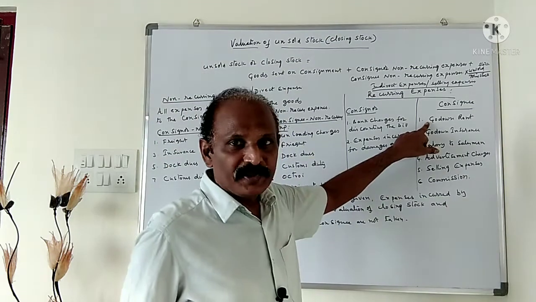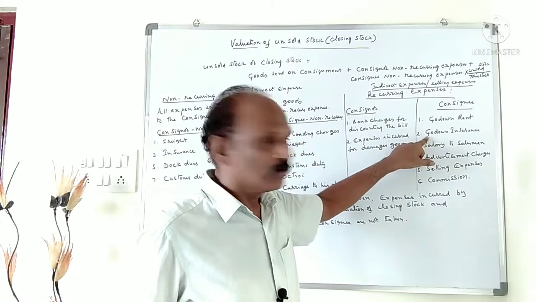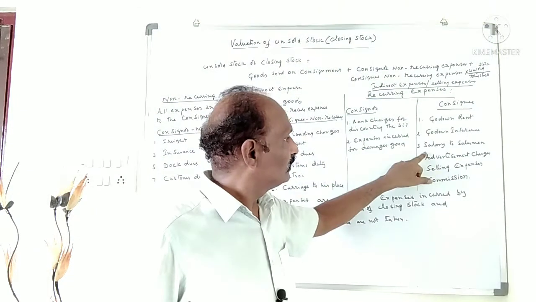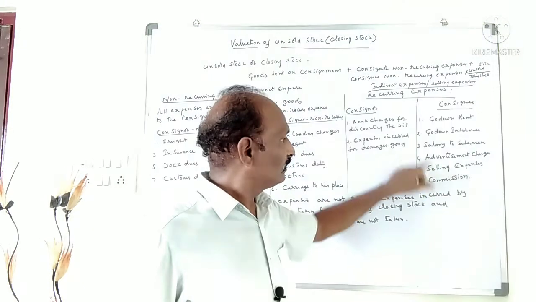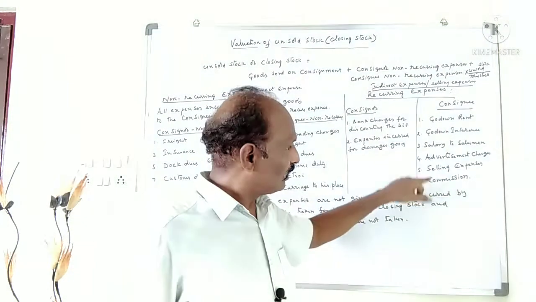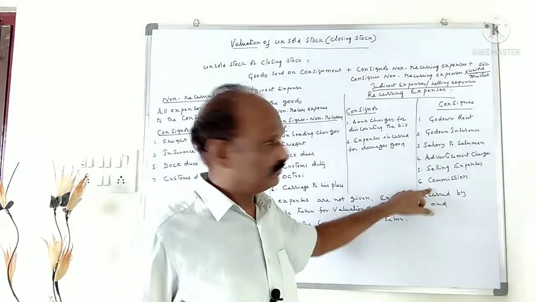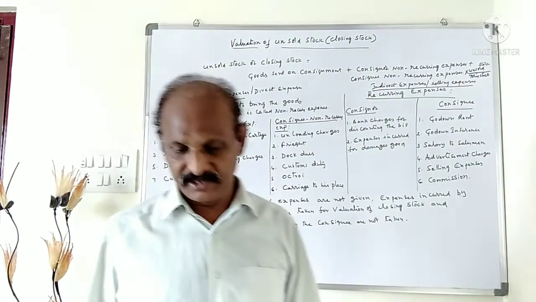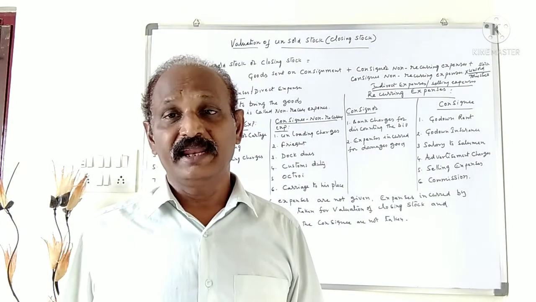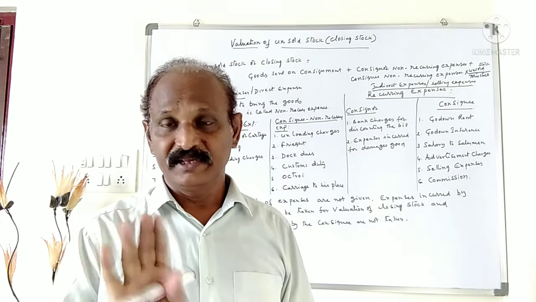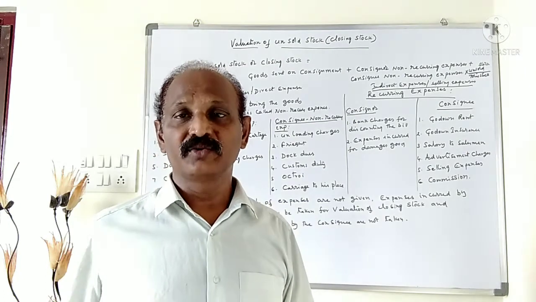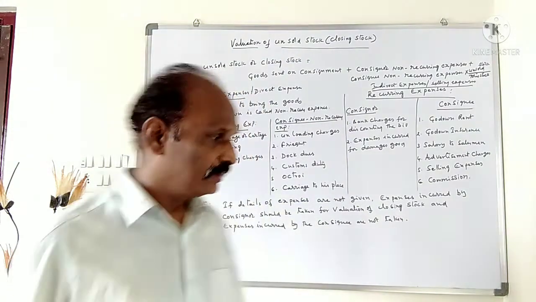These expenses are godown rent, godown insurance, salary to salesmen, advertisement charges, selling expenses and commission. This type of expenses is known as recurring expenses, and they are not taken for valuation of closing stock.